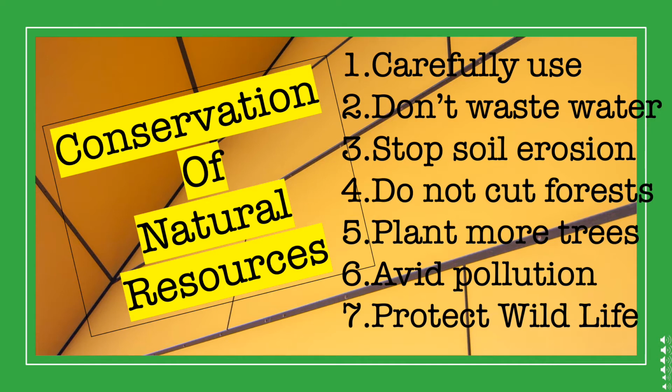Like we all know, air is a renewable resource, beta, but we should definitely try to avoid air pollution, because definitely air is renewable, but the pollution which is created by human beings is finally harming us only. So try to avoid pollution in our area. Last but not the least, we should try to protect wildlife.